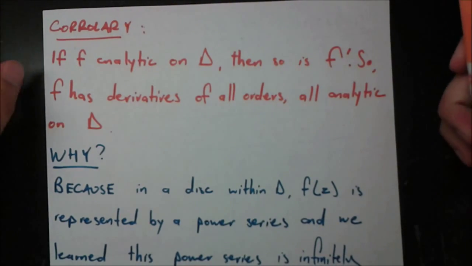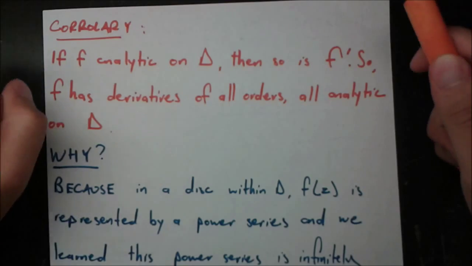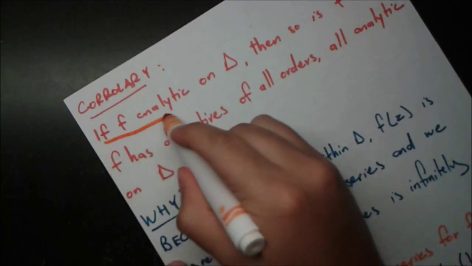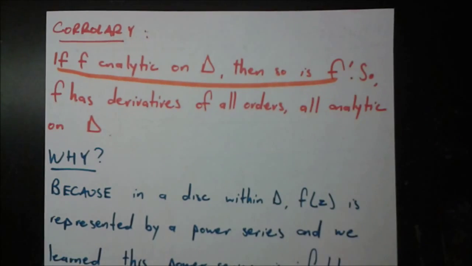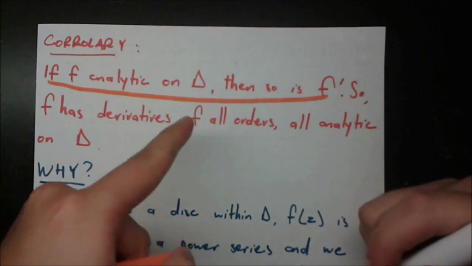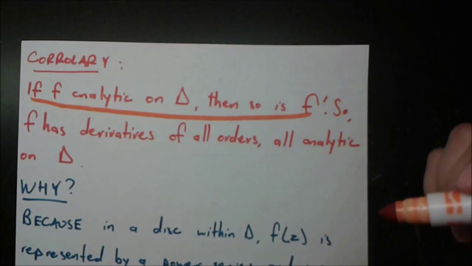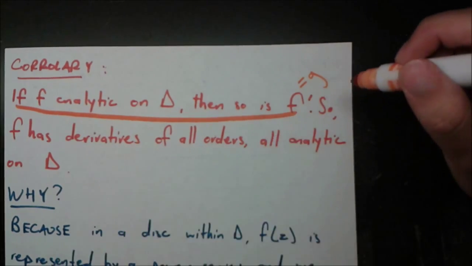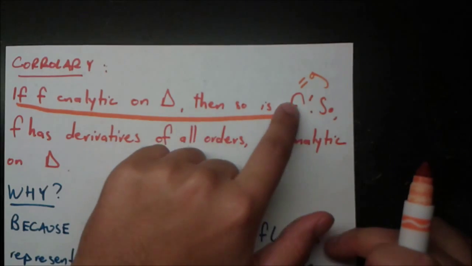A corollary is: if f is analytic on the domain D, then so is f prime. And that's the corollary itself. The next sentence is just an implication. So let's say f is analytic on the domain D, just as it was on the previous slide. Then so is f prime. Let's give f prime a new name. Let's call it g. So a new function g. So then so is f prime, or g.